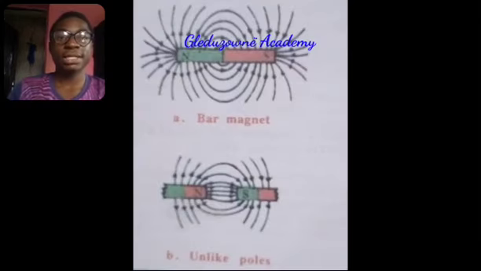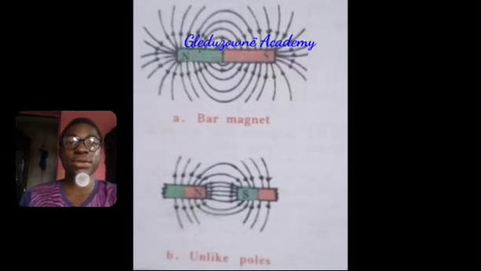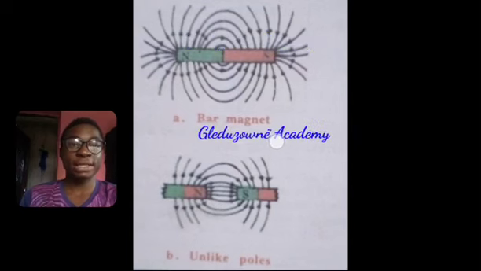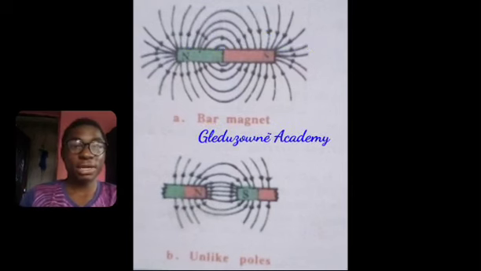So next, let's talk about the bar magnet. You have your regions of space around the bar magnet. This bar magnet we have here is a bar, and then we have two unlike poles. Basically, what this means is that a bar magnet is a piece of magnet, and it has poles. It has north and south poles, which are the parts that can repel or attract a particular object.